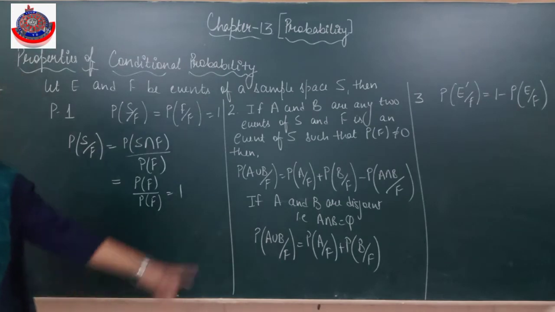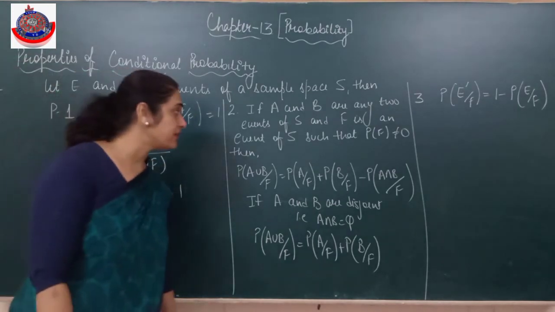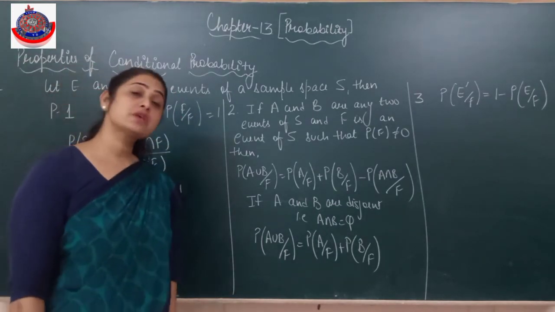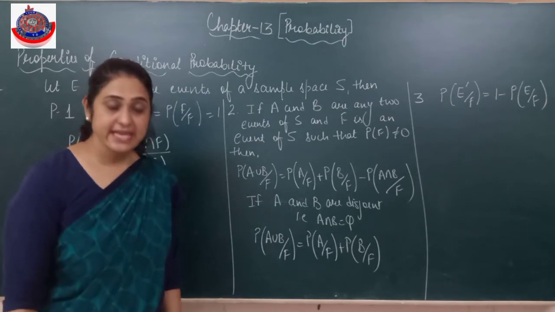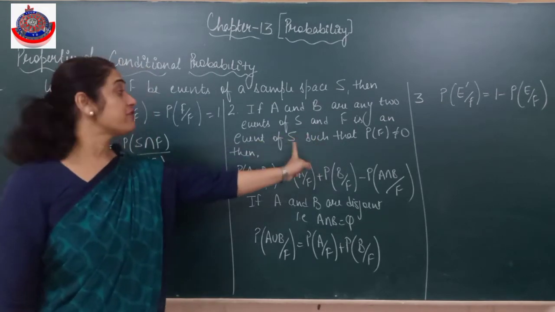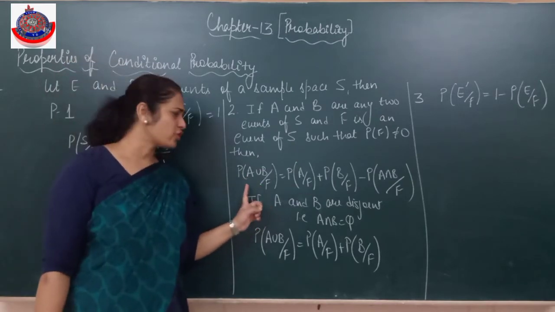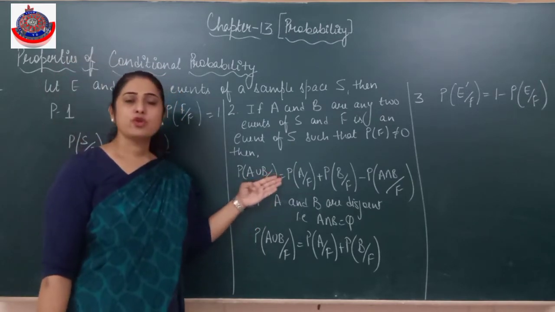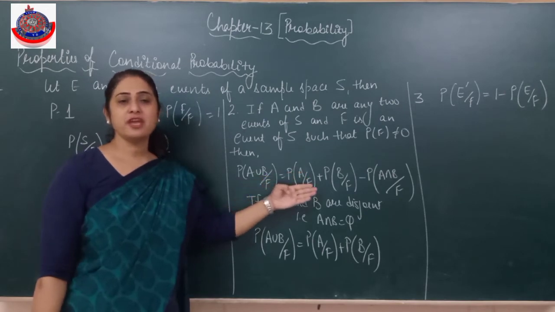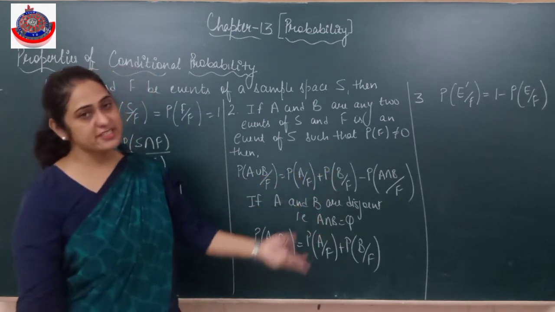Is it clear? Now the second property: if A and B are two events of S and F is also some event of sample space S such that the probability of F is not equal to 0, then now see, you have seen the formula, no? Probability of क्या था, पहले F भूल जाओ. Probability of A union B क्या होता है? Probability of A plus probability of B minus probability of A intersection B.